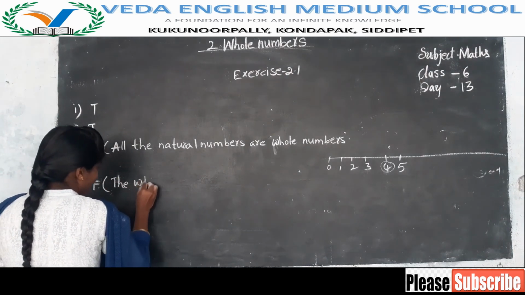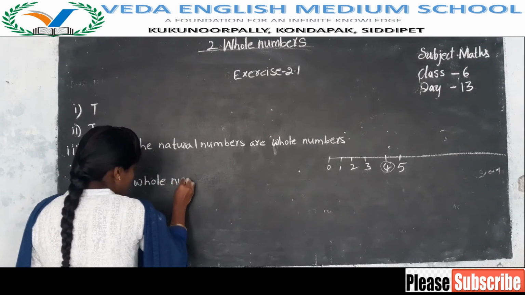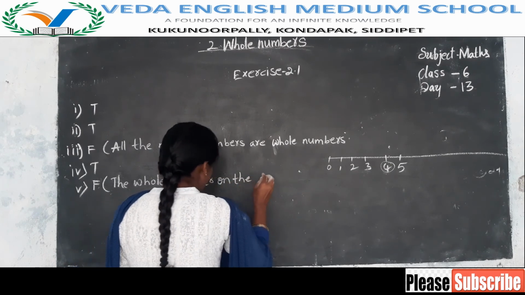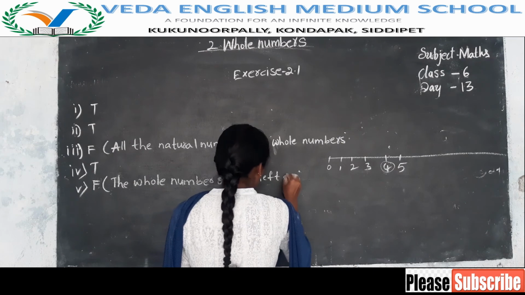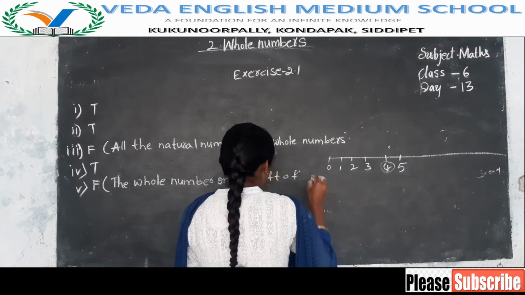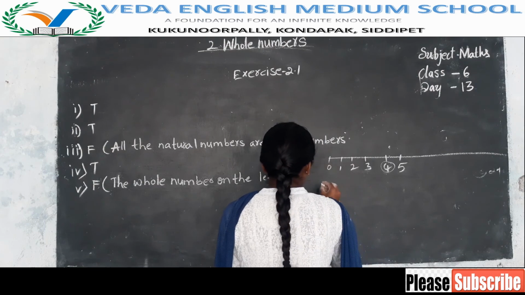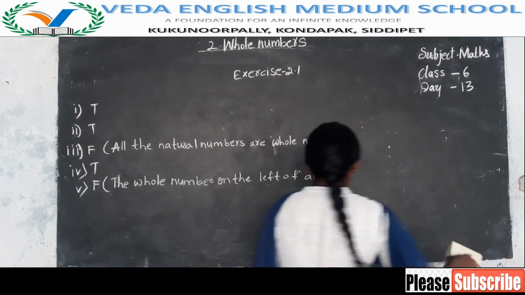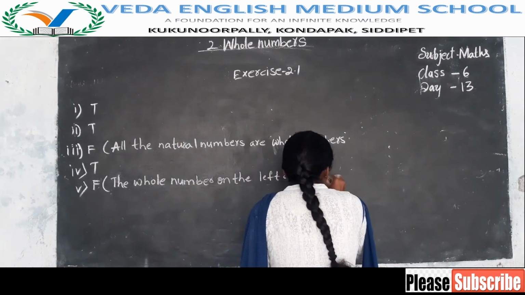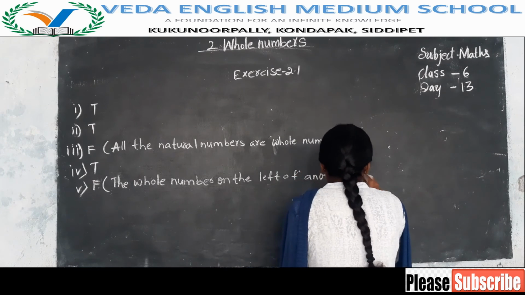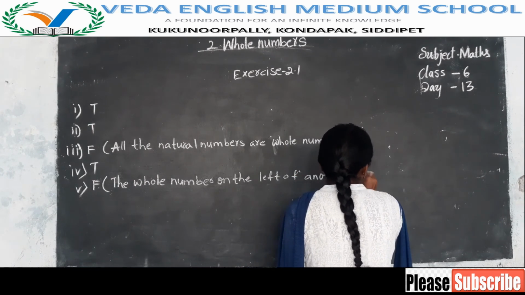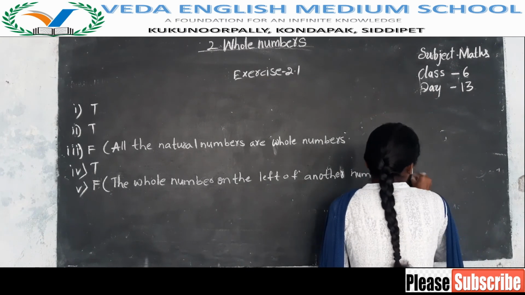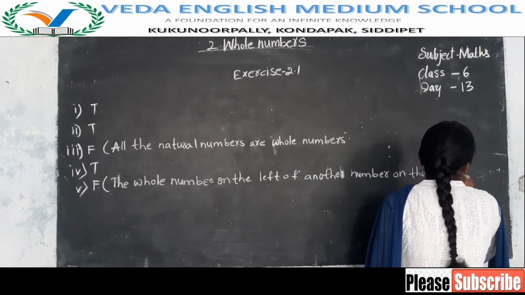The whole number on the left of another number on the number line is smaller.